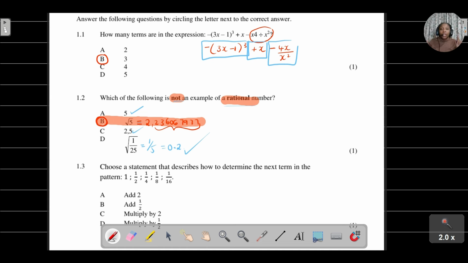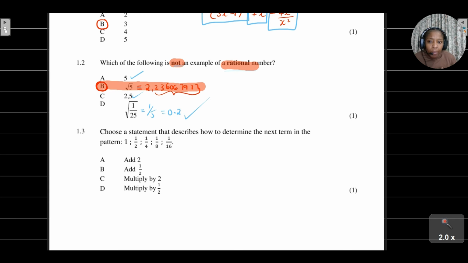Right, let's look at question 1.3. Choose a statement that describes how to determine the next term in the pattern. Here we can see that the concept being assessed is number patterns. Remember what I said: when it comes to the multiple choice questions in section A, they just throw in all of these concepts that you've looked at in term 1 and term 2. Usually they are easy questions, things that you can immediately remember, not something hard for you to remember.